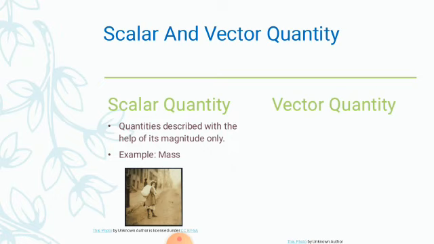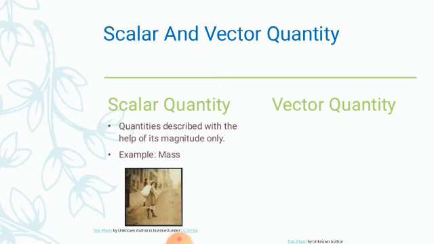The second one is length. We need not tell that the length of a ruler is 2 centimeter towards east. No, we just say the length of the ruler is 2 meter. Next is mass. If you see a girl carrying a mass, we cannot say that the girl has a mass of 2 kilogram towards north. No, we simply say the mass of the girl is 2 kilogram.